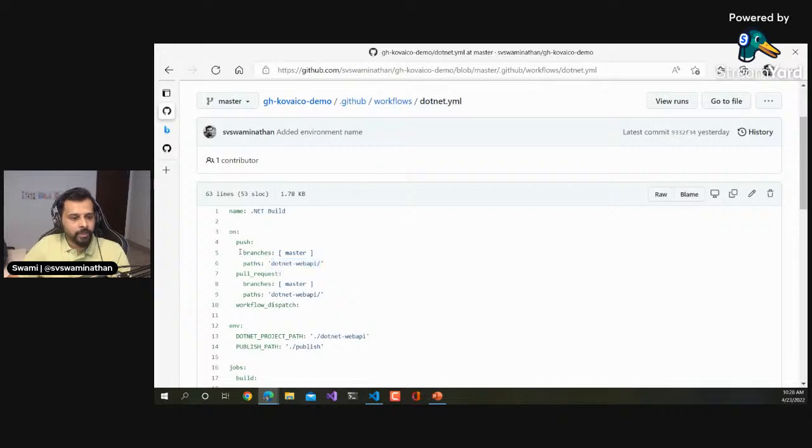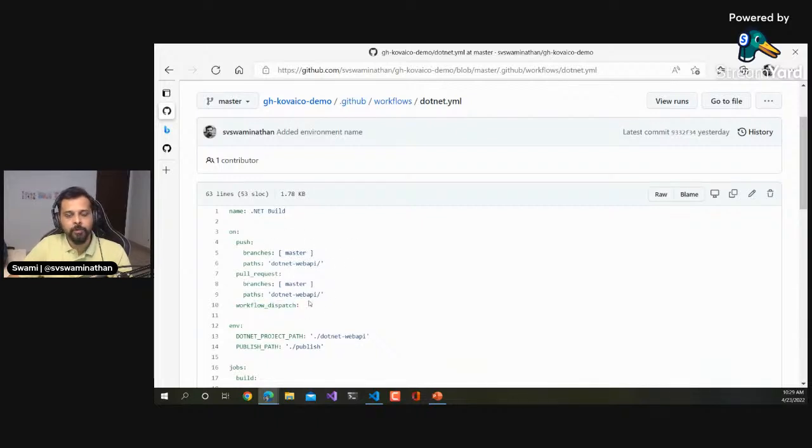That is why I'm saying that if there is any push happening to this branch and within this path, then the workflow runs. That means if I commit Terraform code, this workflow would not run, and it doesn't make sense to run it anyway. So that is what we are trying to accomplish by mentioning the paths here. The same thing applies whenever a pull request goes into this particular path and this branch: we run this particular workflow. Okay, and there's also something called workflow dispatch.